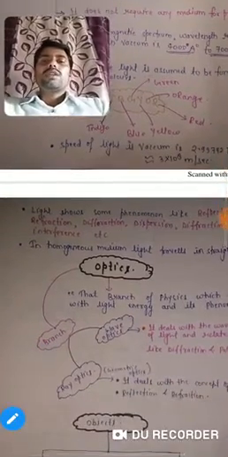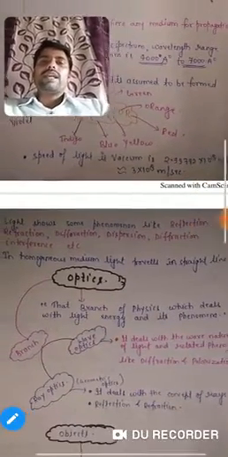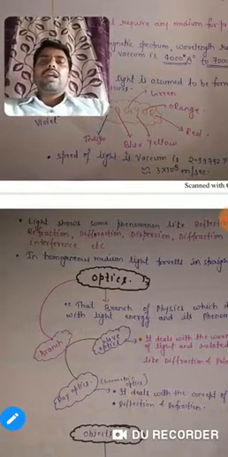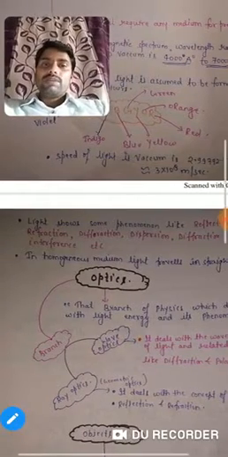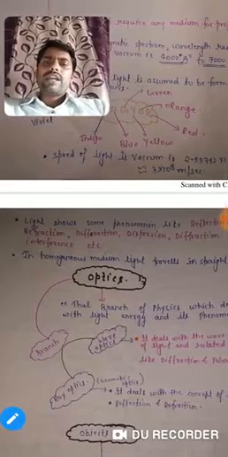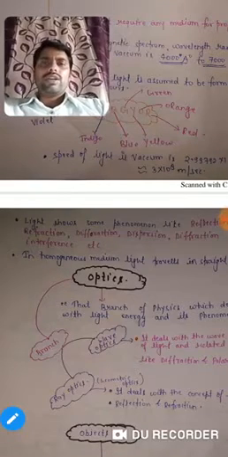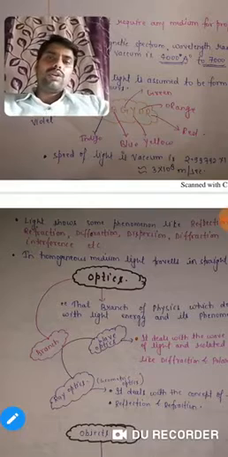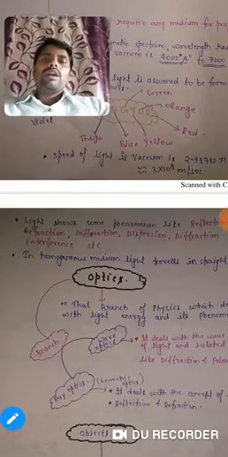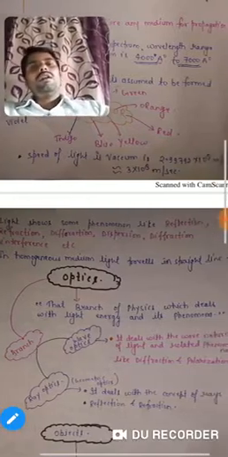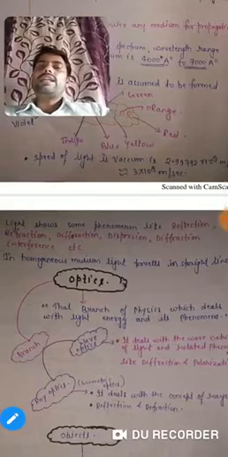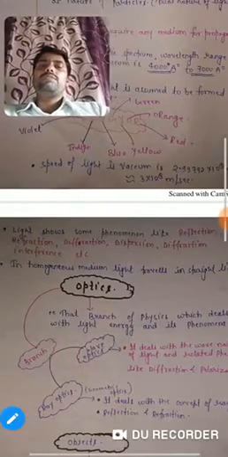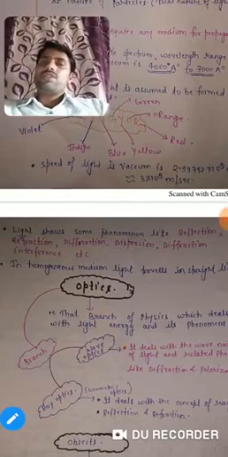Light shows some basic phenomena like reflection, refraction, diffraction, dispersion, interference, etc. We will study all these topics in detail in later lectures. In a homogeneous medium, light travels in a straight line.